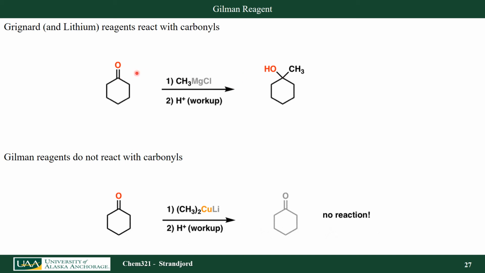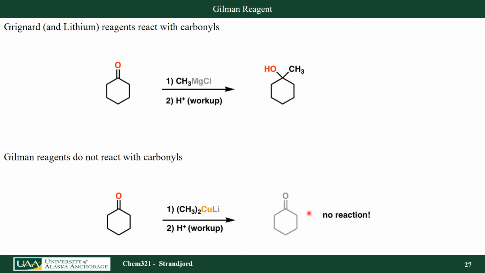So here I start with cyclohexanone, react it with methyl magnesium chloride, a Grignard reagent, and work it up with water to form 1-methyl cyclohexanol. Gilman reagents do not react with carbonyls. So if I took that cyclohexanone and put in my dimethyl copper lithium Gilman reagent, I have no reaction.